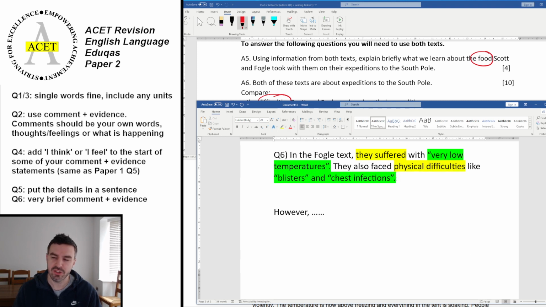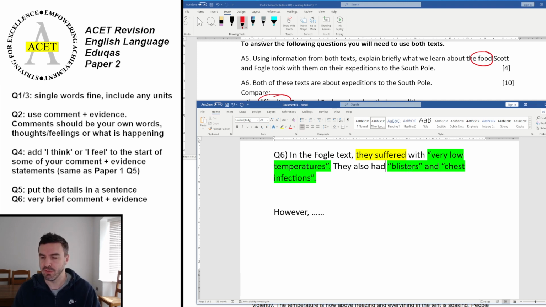Now, if I just got rid of that, and put they also had blisters and chest infections like that, that would also get you the credit, okay? It doesn't really matter, it's just whatever you think shows that you've understood that question. Sometimes you'll want a comment, sometimes you won't. It's kind of optional with this question, okay?